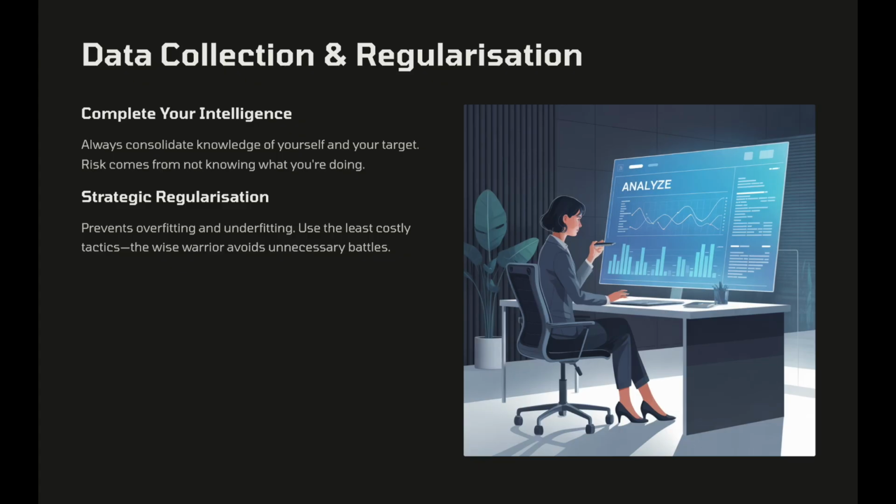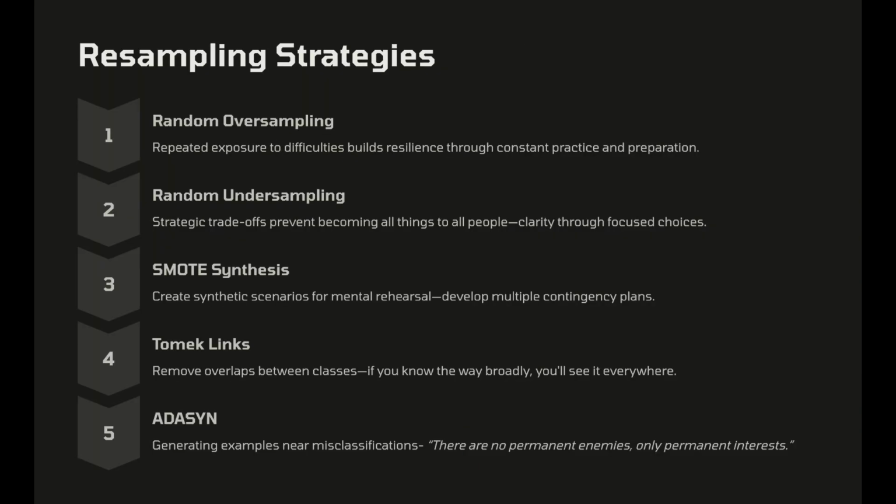3. Resampling, balancing data by random oversampling, repeating data to balance classes, echoing Seneca's idea that constant exposure to difficulty builds resilience. Random undersampling, discarding data from the majority, like Michael Porter's warning that strategy requires trade-offs. You cannot be all things to all people. SMOTE, creating synthetic examples, akin to Robert Greene's advice to mentally rehearse multiple scenarios. Tomek links, removing overlaps between classes.